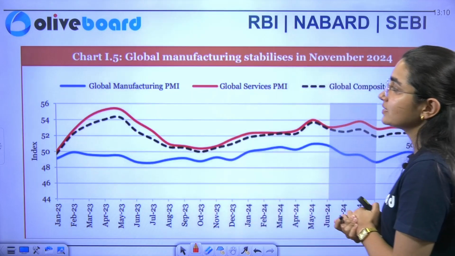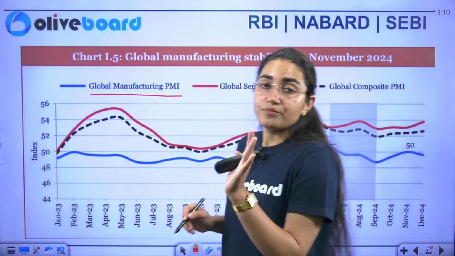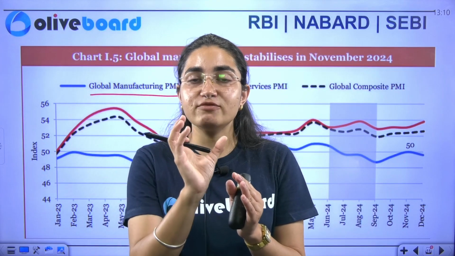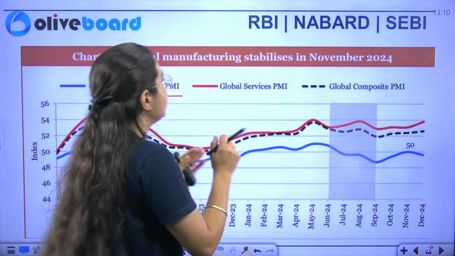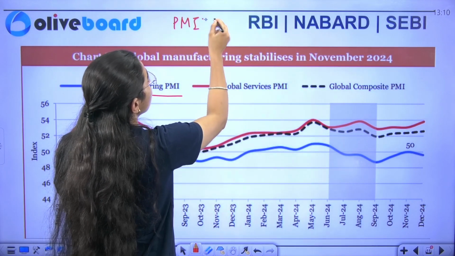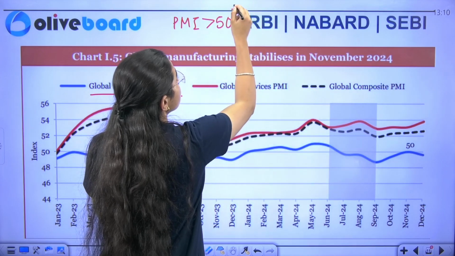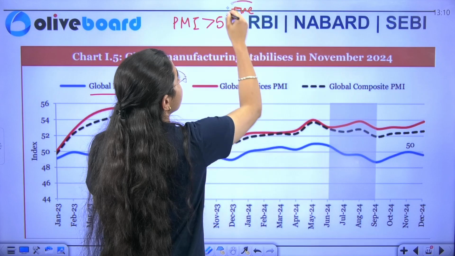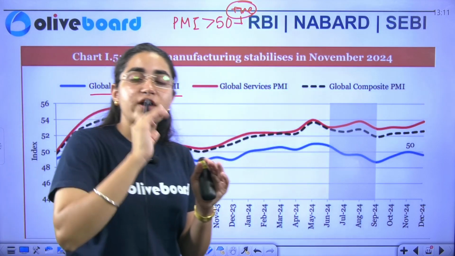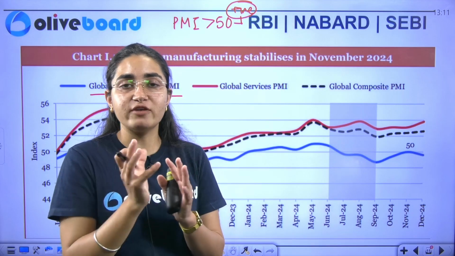This is the chart, and if I talk about the global manufacturing PMI, the value of PMI is basically kept at 50. If your PMI is more than 50, then this is a positive situation. We see that there is a lot of manufacturing and a lot of industrialization.